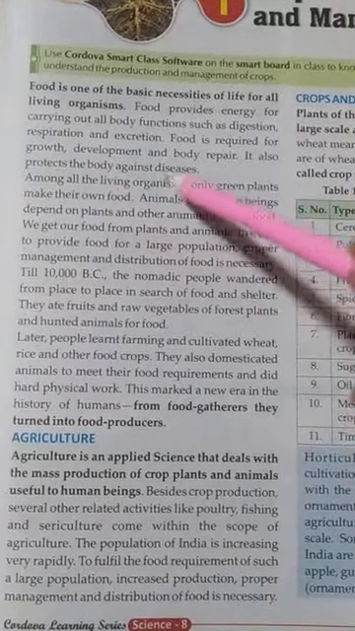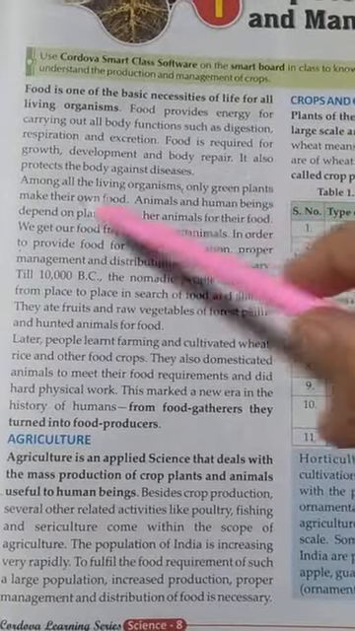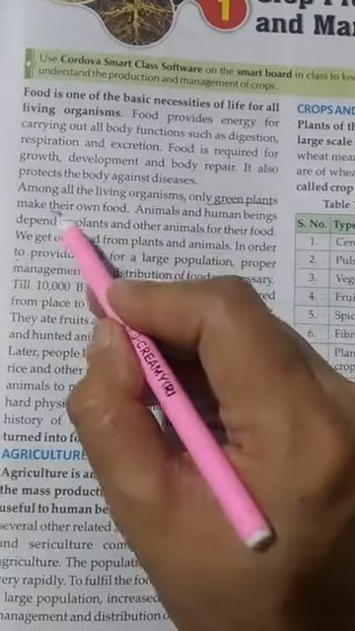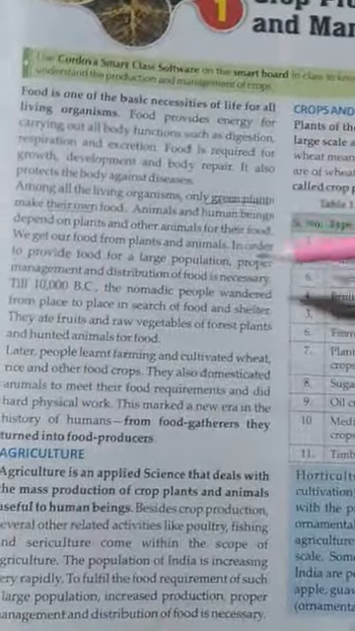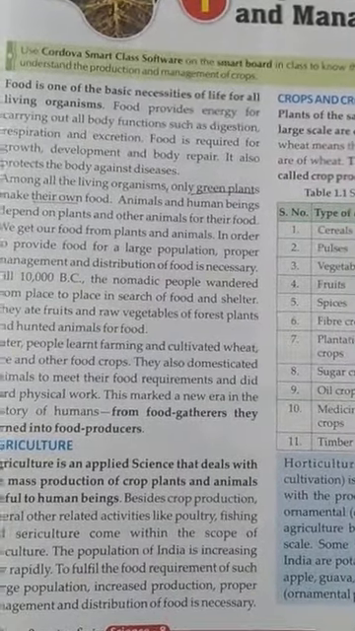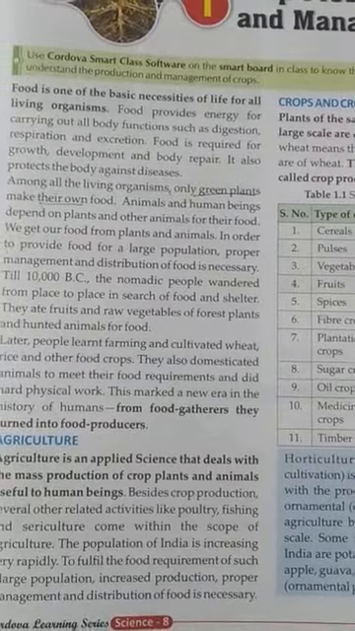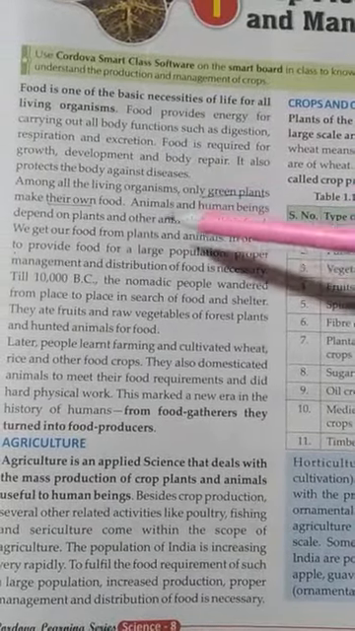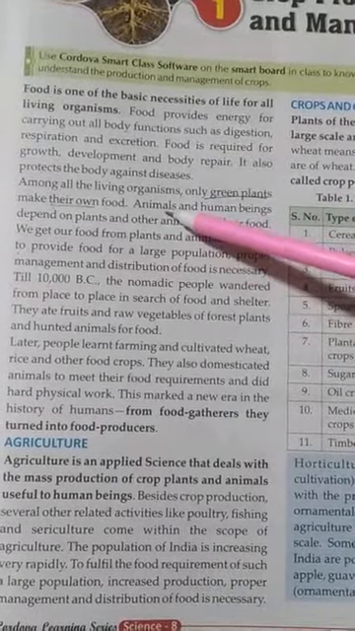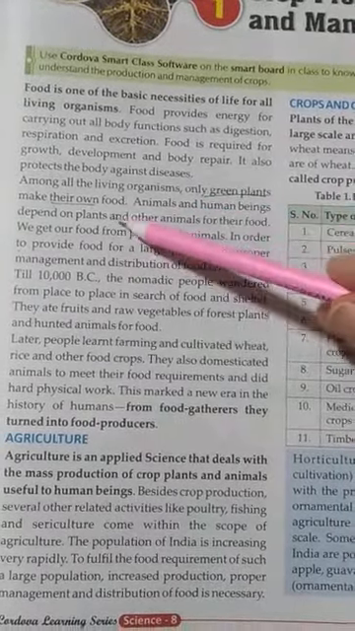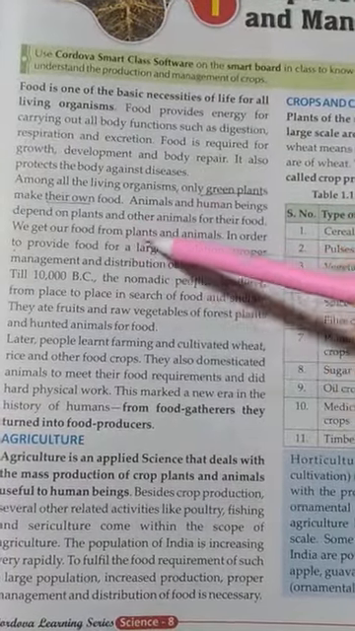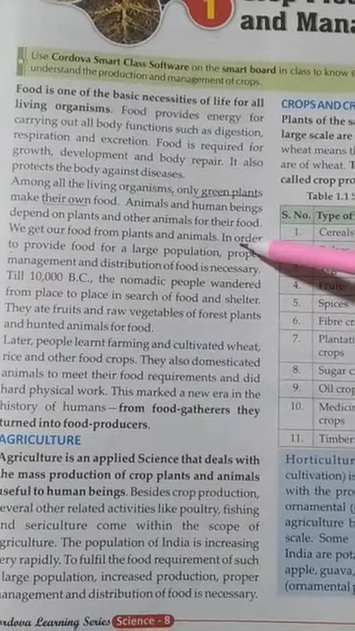Among all the living organisms, only green plants make their own food. This is an important line: green plants make their own food. But human beings and animals depend on plants and animals. Human beings also can't make food ourselves. So these are heterotrophic. Animals and human beings depend upon plants and other animals for their food. We get our food from plants and animals.